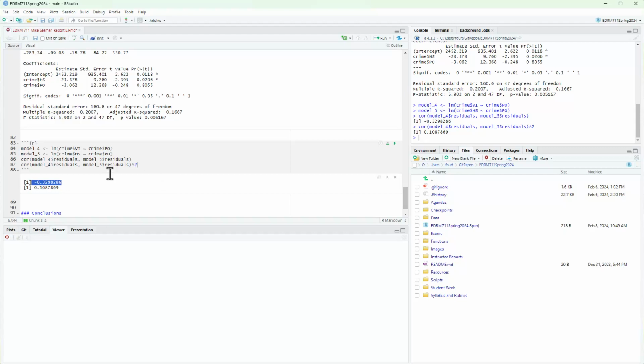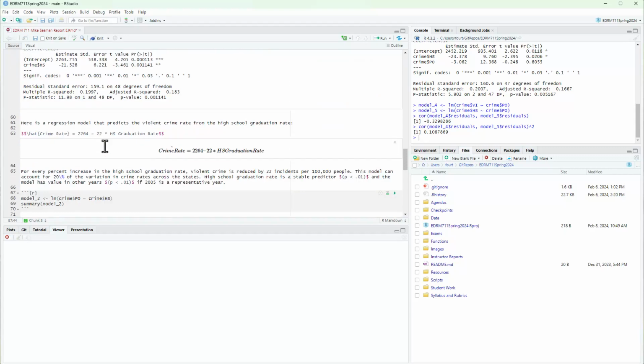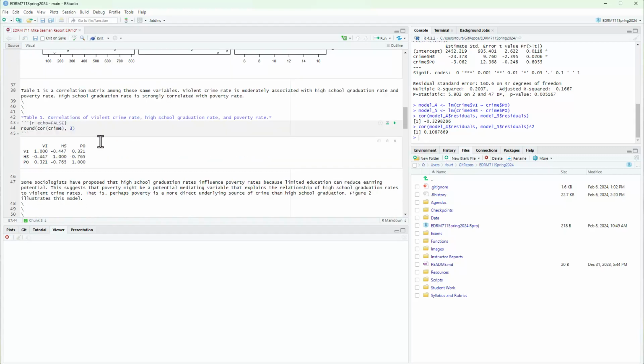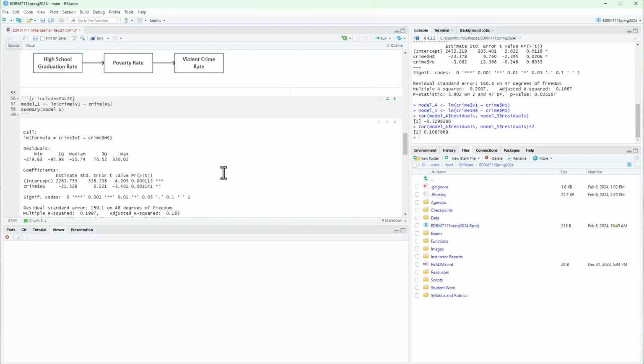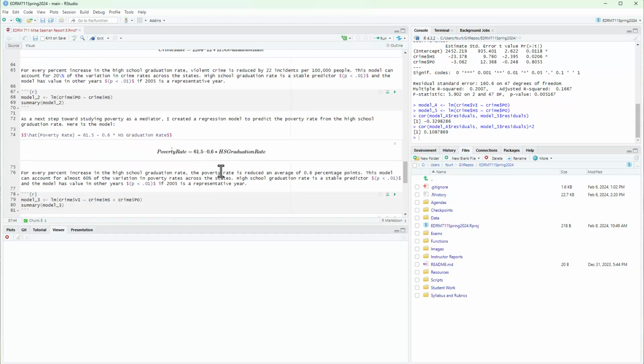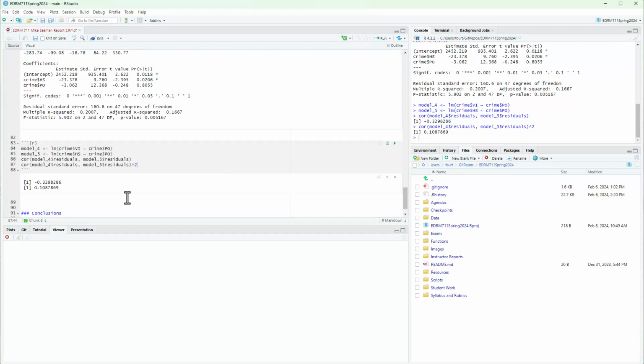So it's a partial correlation, -0.33. If I go back up to the original correlations, I notice that it has come down a little. It was minus 0.45, and now it's dropped to minus 0.33. So poverty taken out of both the violent crime and high school has dropped the correlation a bit. So there may be a little bit of mediation going on, but not a whole lot.